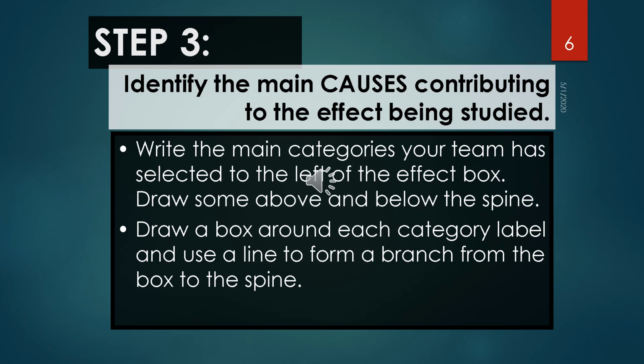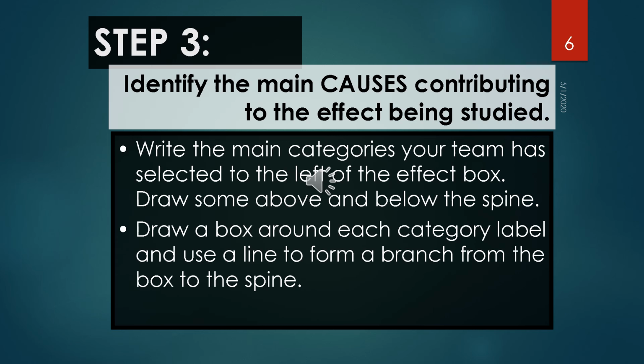I will give some commonly used categories for your convenience. However, don't depend on them. You can recognize main causes by considering your issue. One commonly used set of categories is 3M and P: methods, materials, machines and people.